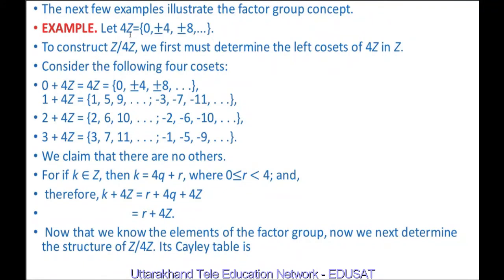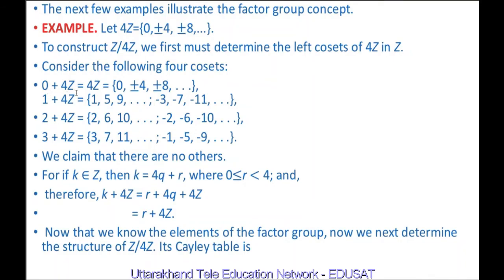Suppose 4Z is equal to 0, plus minus 4, plus minus 8 and so on. Z is the set of integers, which is equal to 0, plus minus 1, plus minus 2, plus minus 3 and so on. So 4Z is equal to 0, plus minus 4, plus minus 8 and so on. To construct Z upon 4Z, we first determine the left cosets of 4Z in Z.